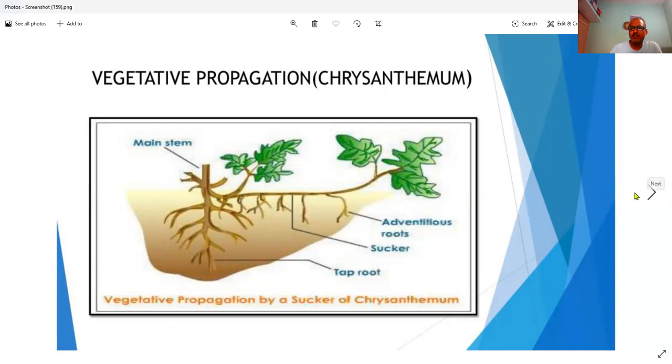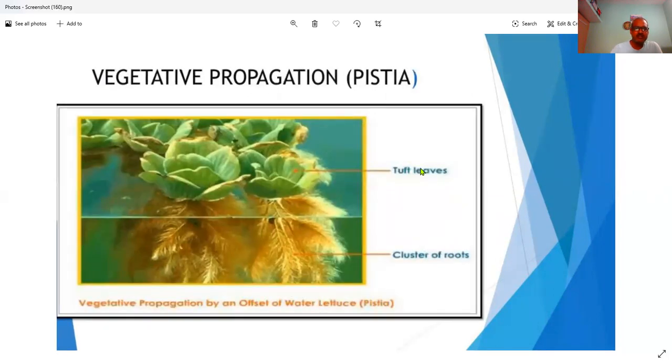Now we go for another one, that is the root part we did. That is another example of roots. Vegetative propagation in Pistia. It's an aquatic plant. Here you can see the cluster of roots, and some of these clusters may divide and grow into a new individual. So this is vegetative propagation by offset of water lettuce, or Pistia.